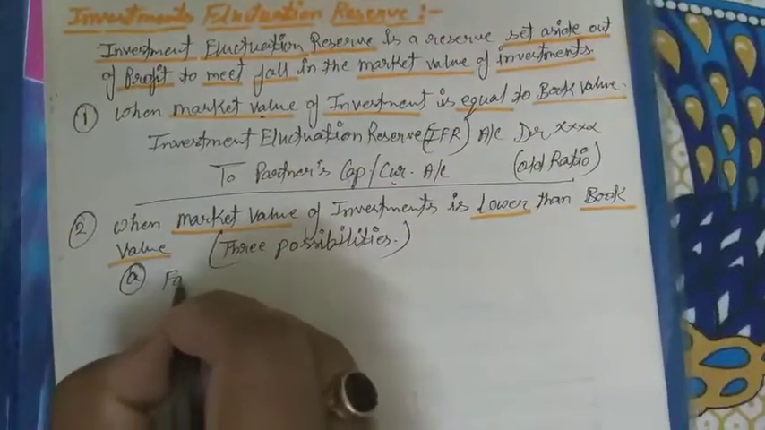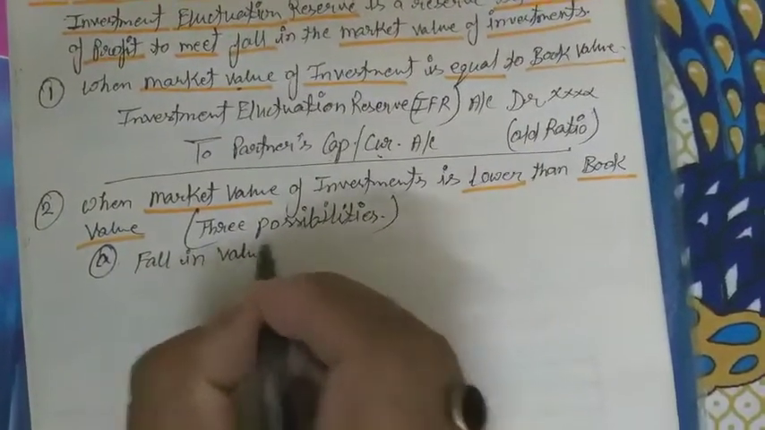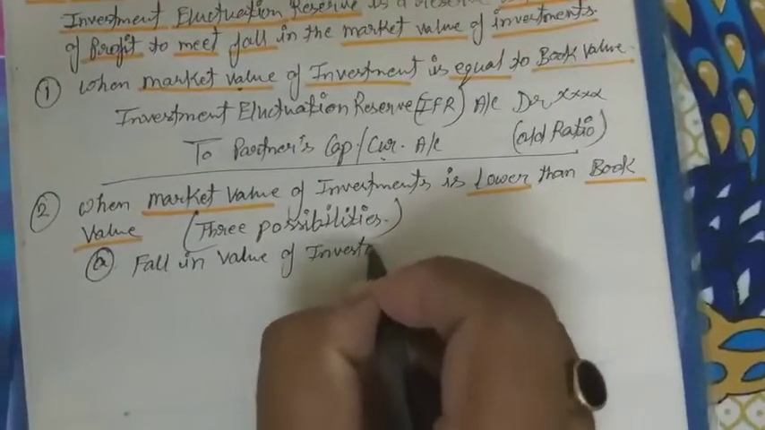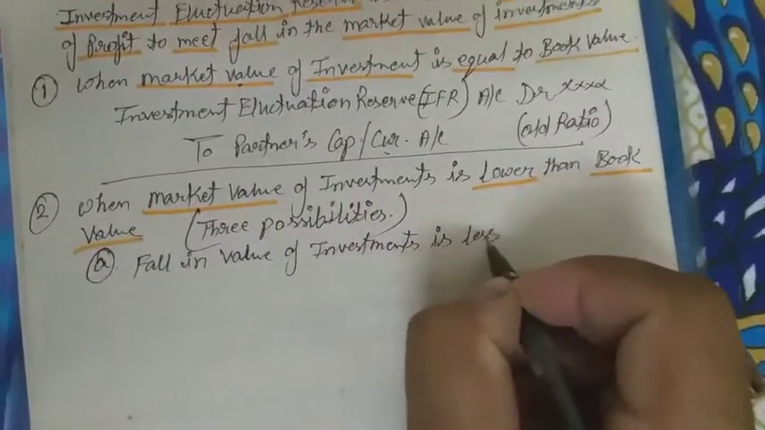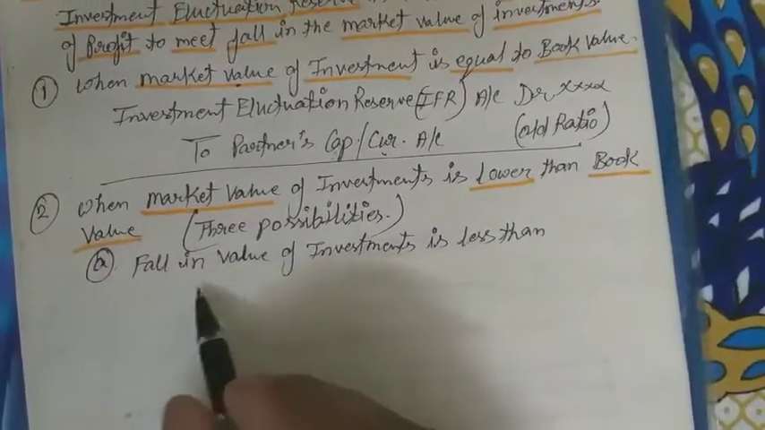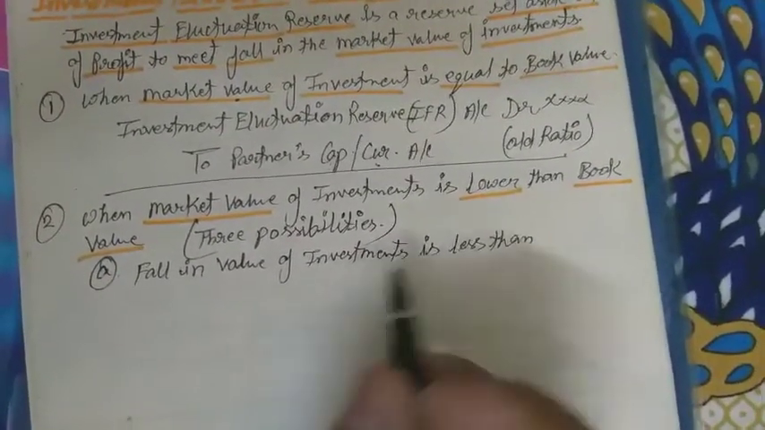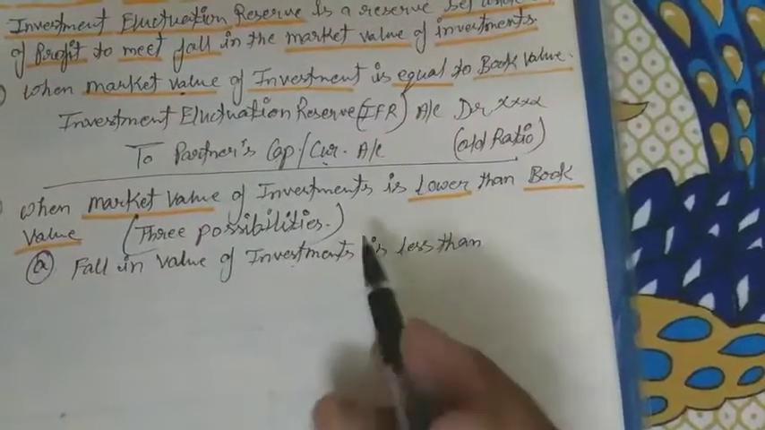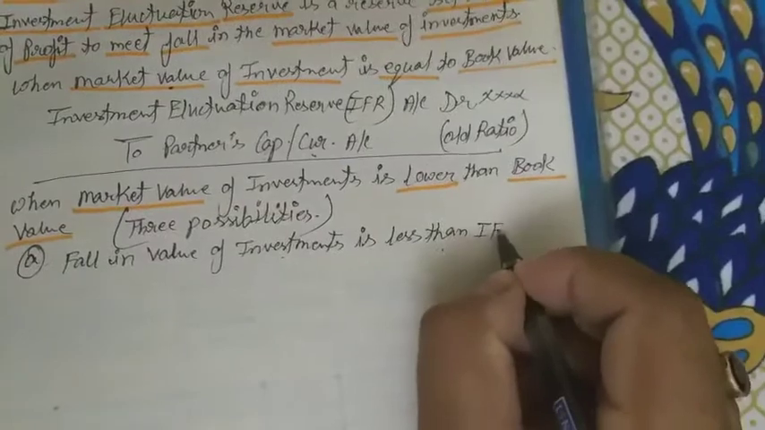फर्स्ट, फॉल इन वैल्यू ऑफ इन्वेस्टमेंट is less than, here we talking about the investment. Okay, when the fall in value of investment, not IFR is still included, only we are talking about the investment. So here fall in value of investment is less than IFR.